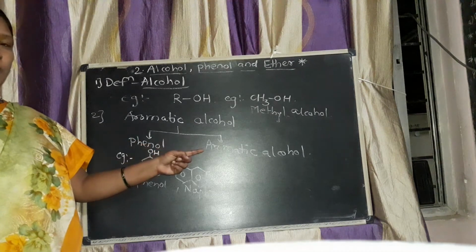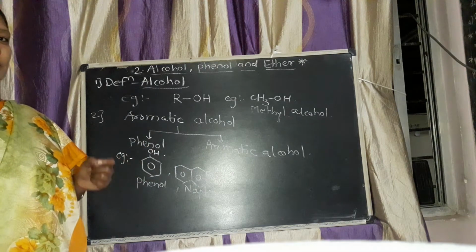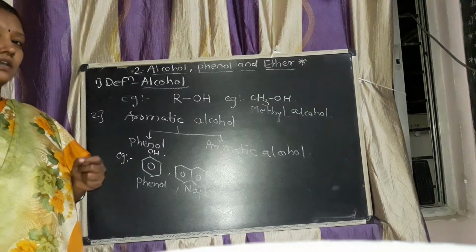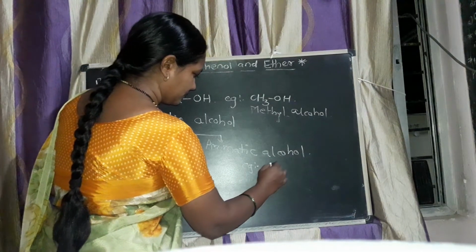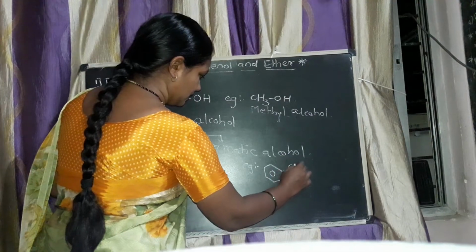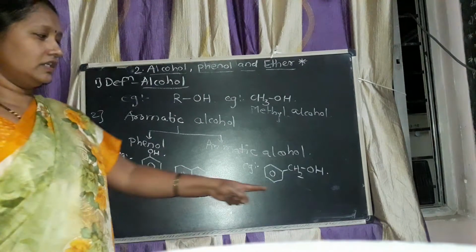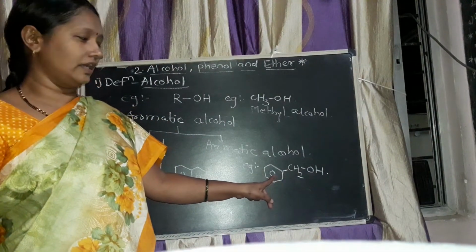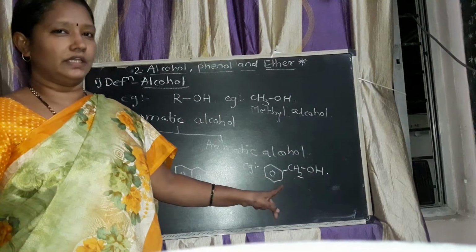Now second, aromatic alcohol. In this, the OH group is present in the side chain of the aromatic compound. For example, here the OH group is not directly attached to the aromatic ring, but it is present in the side chain of the aromatic ring.